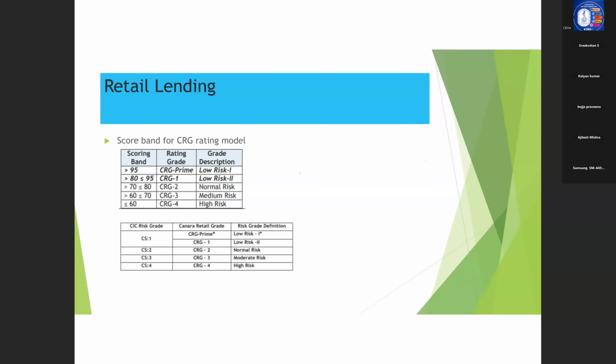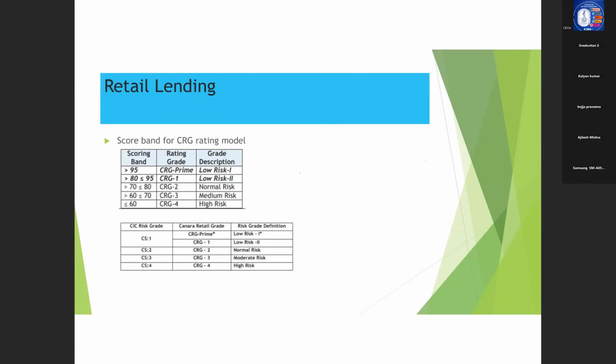There are actually 5 bands in the case of CRG. The first one starts with CRG Prime. That is, if the applicant scores more than 95 marks, he will be rated as CRG Prime and he will get the best rate of interest. Now, coming to CRG1, what is the score band? It should be 80 to 95, up to 95 in CRG1. 70 to 80, it will be CRG2, and 60 to 70, it will be CRG3, and less than 60, he will be rated as CRG4.